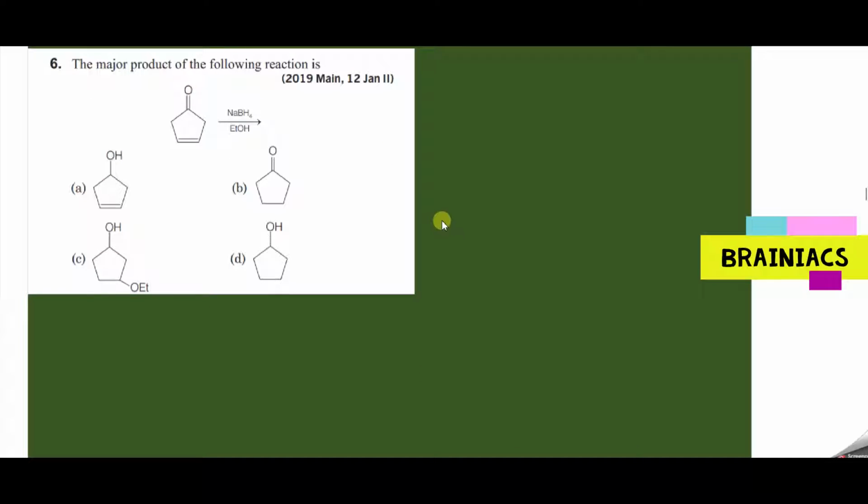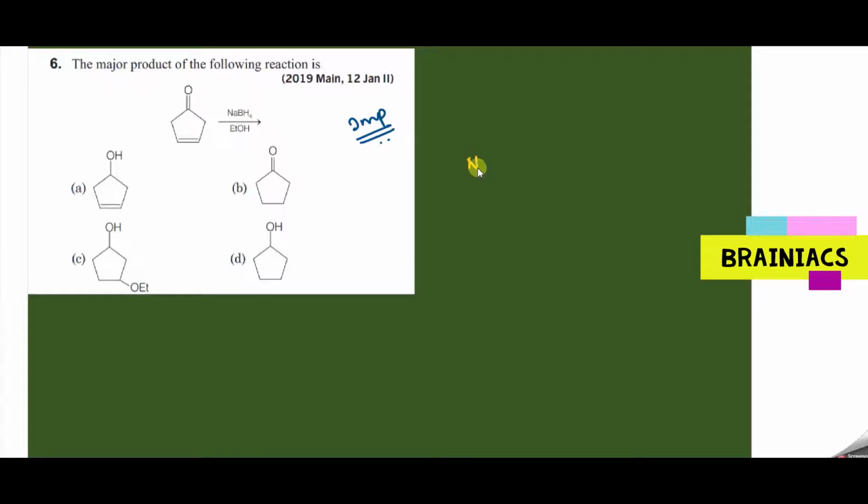This is one good question. You can expect this type of question for NEET also. Very important for NEET, because they also test students whether they know all the reducing agents and their properties clearly or not. It's very important. So please remember all the reducing agents and what they can do, their function, very clearly. So what can be the answer for this question? Can you tell me?